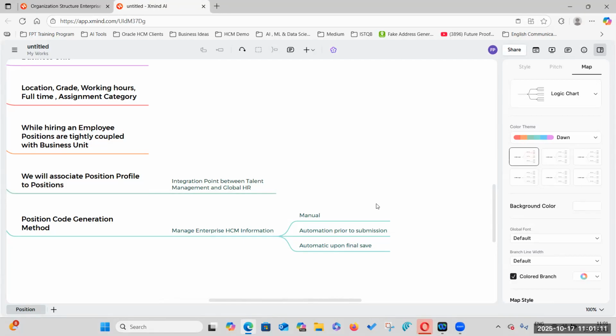Positions are tightly coupled across the enterprise, not at a legal entity level. When you create a position code, it is created at the enterprise level, not the legal entity level. That's why they followed this approach, like person number. Person number is created at the enterprise level, and each position is unique in the complete enterprise. That's why they are following the same concept as person number.